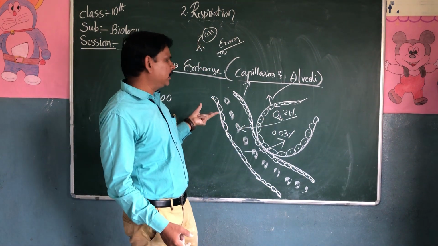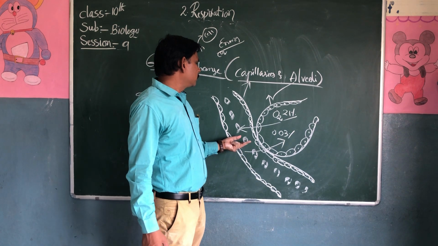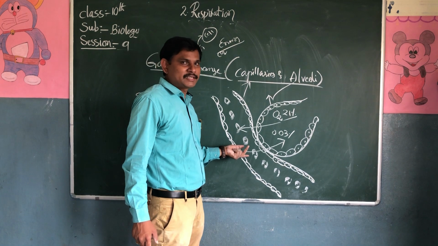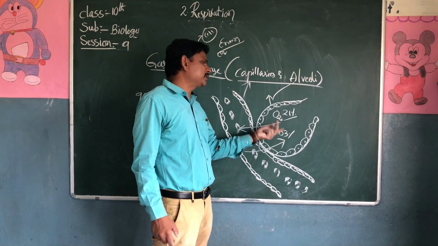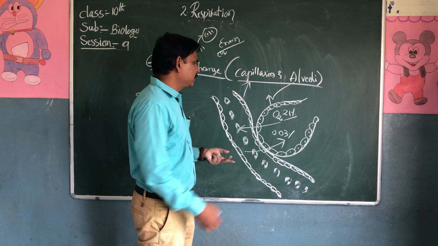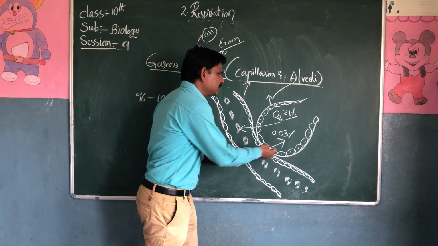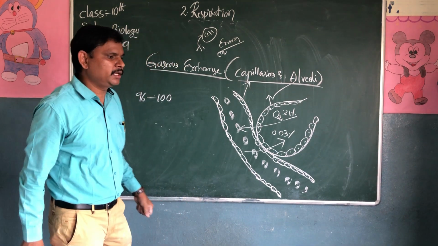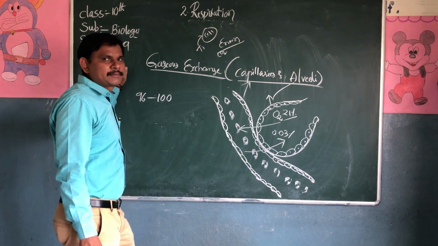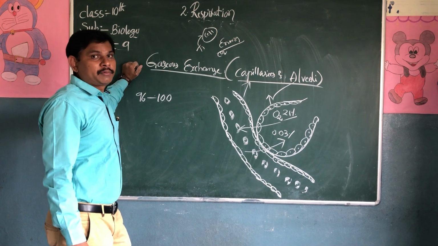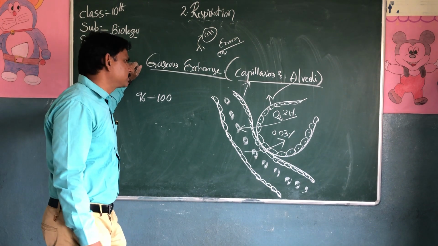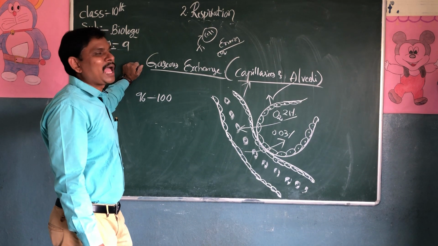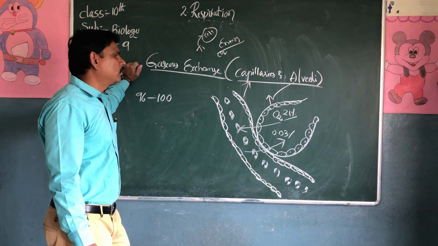The exhalation contains 4.4% carbon dioxide and inhalation contains 0.03% carbon dioxide, so it will move from high concentration to low concentration. These are the simple activities. We discussed the epiglottis, the mechanism of respiration like the diaphragm, and the last one is gas exchange between the capillaries and the alveoli.